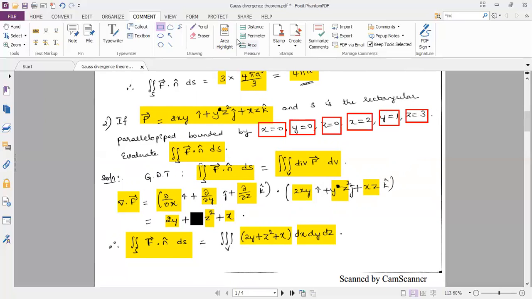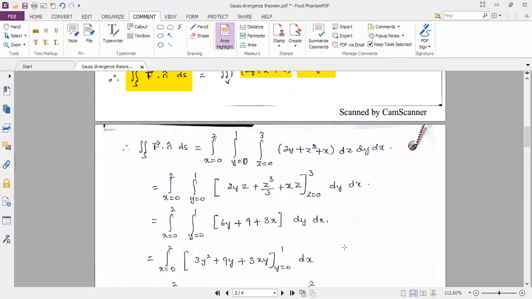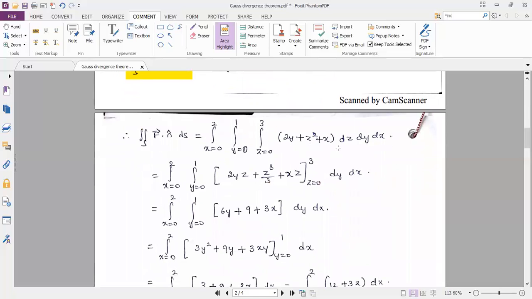Substituting the same thing in the triple integration, we need to now integrate 2y plus z square plus x with respect to z, later with respect to y, and with respect to x. So we have the innermost integral is with respect to z. So integration with respect to z gives us 2y constant. Integration of 1 dz is z.